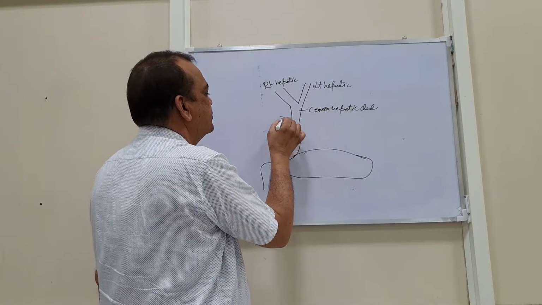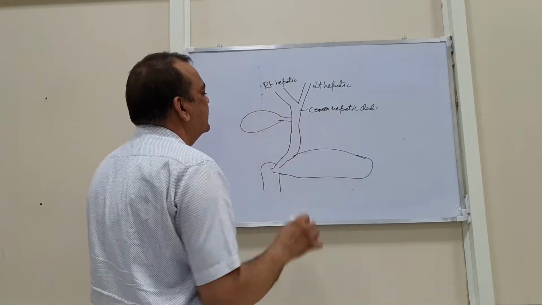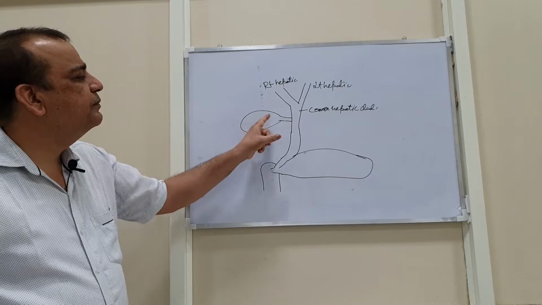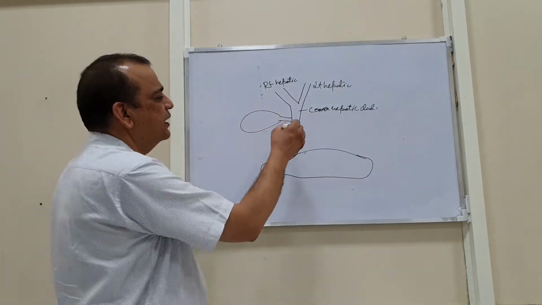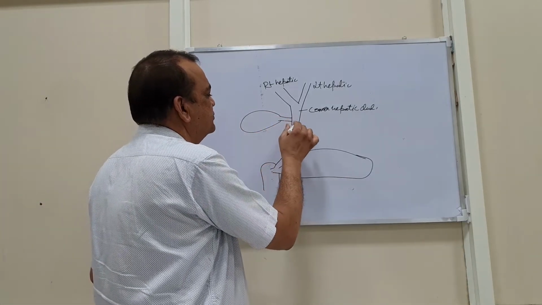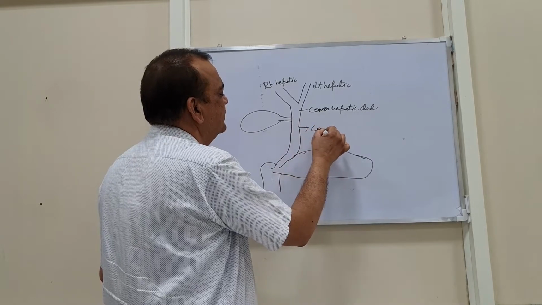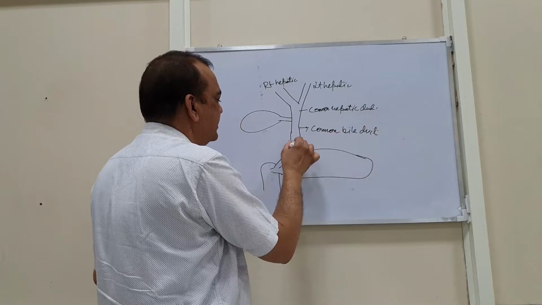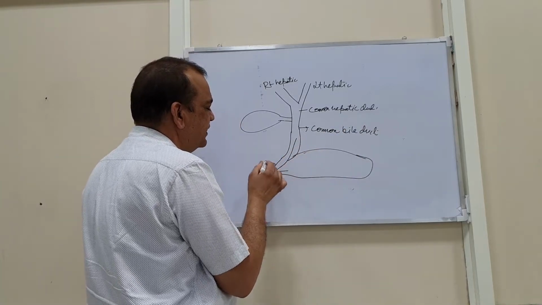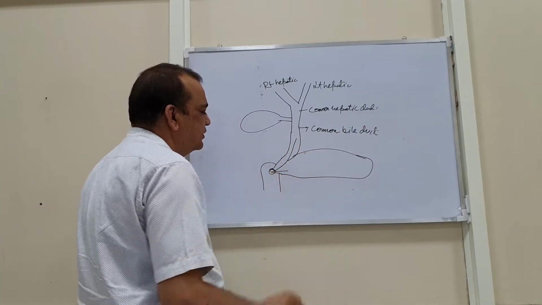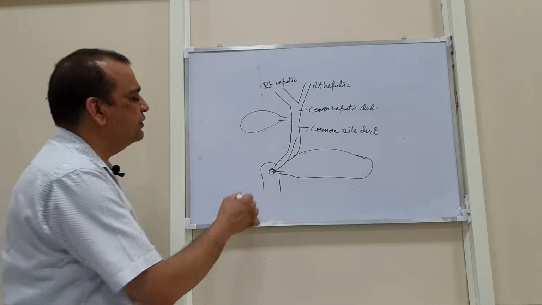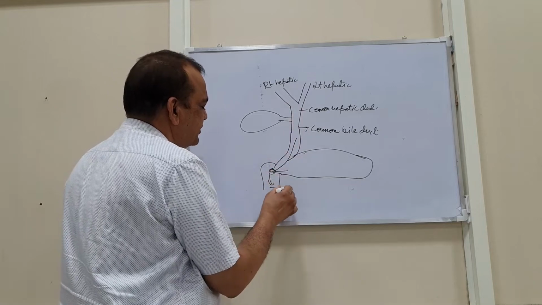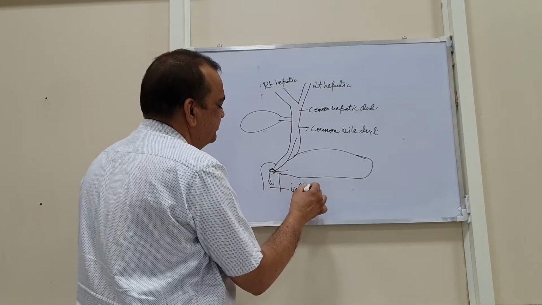It is joined by the cystic duct, through which the gallbladder pumps bile into this duct, and after this joining, it is known as the common bile duct. This common bile duct unites with the pancreatic duct and the sphincter of Oddi, and then the bile is poured into the intestine, that is, the duodenum.